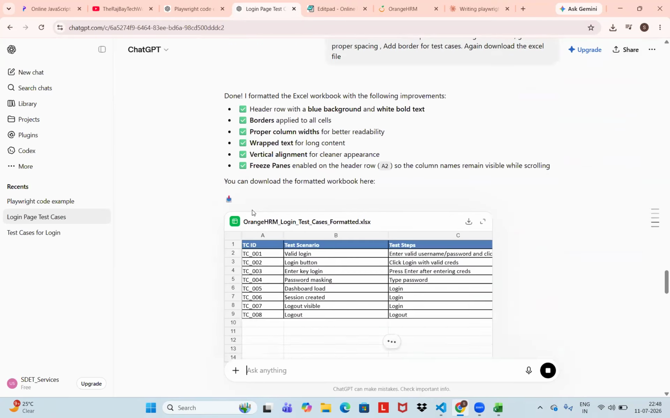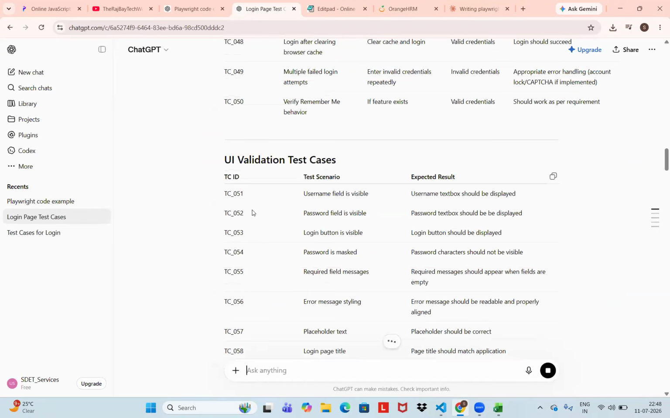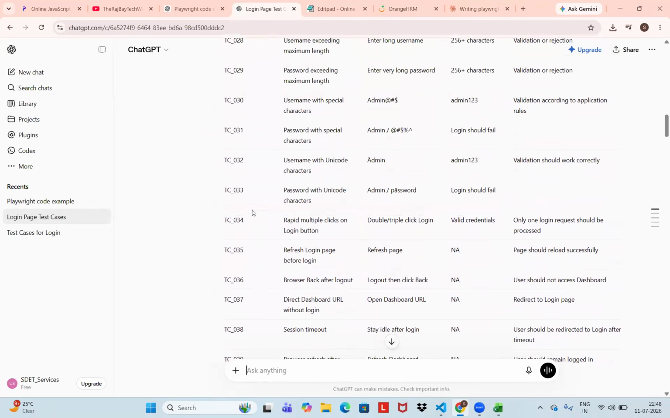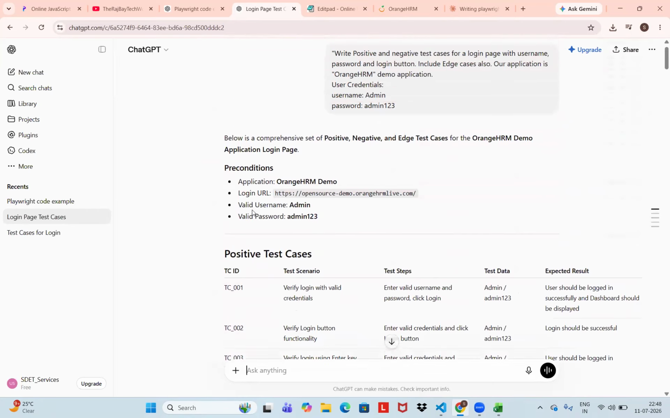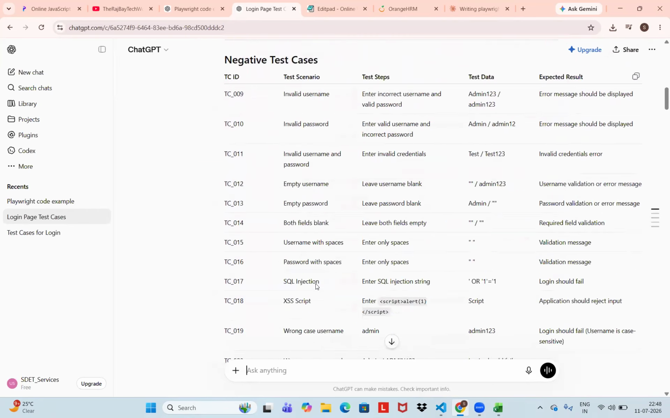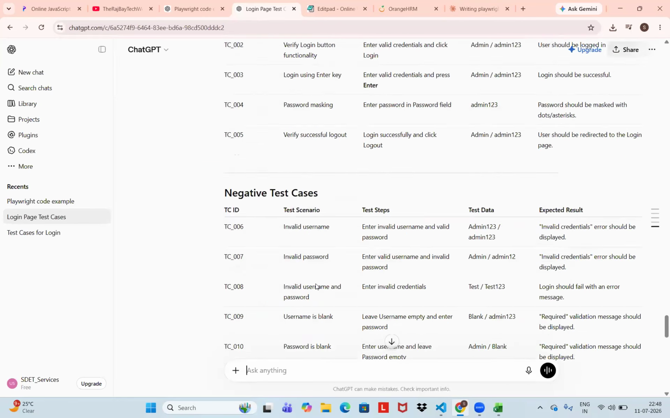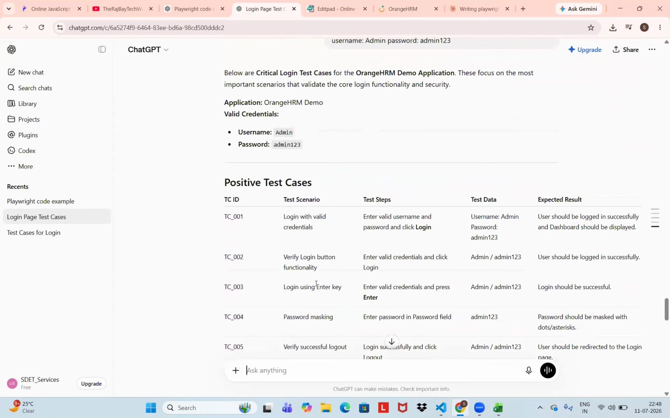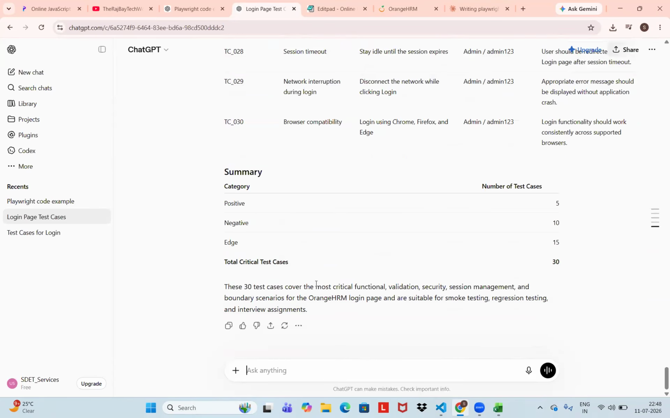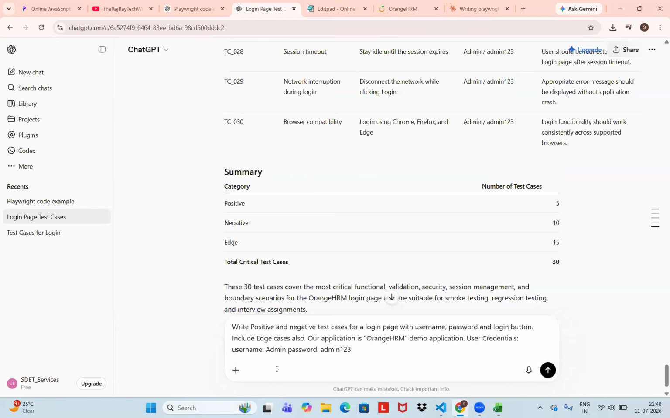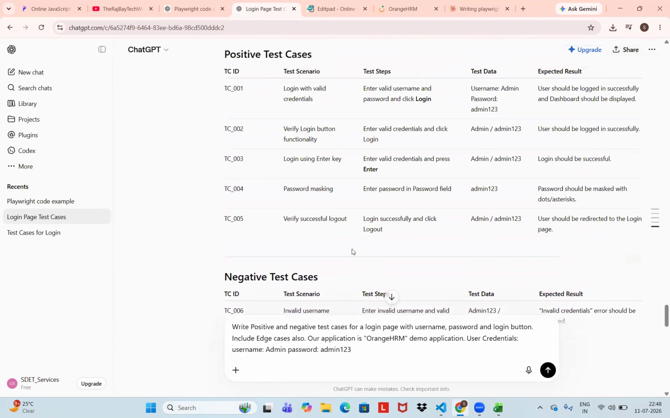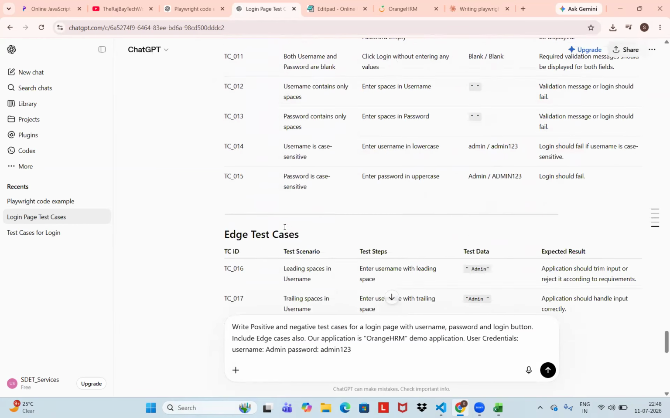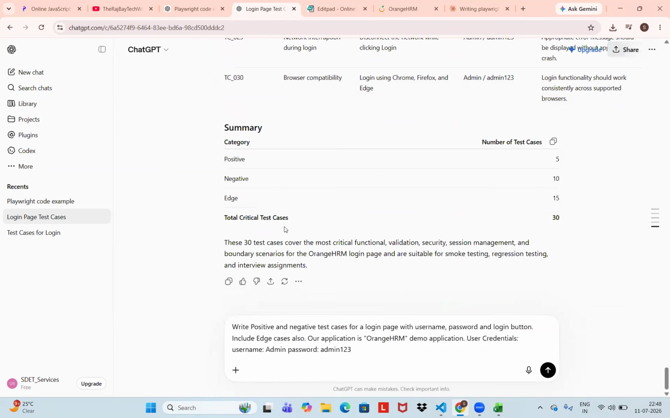See, positive test cases got 5. Previously, how many were there? Something like 8 test cases. Now it came to 5 test cases. Can you see here? Everything got updated. Now see, it gave positive test cases, negative test cases, and edge test cases. ChatGPT has given positive, edge, and negative test cases.